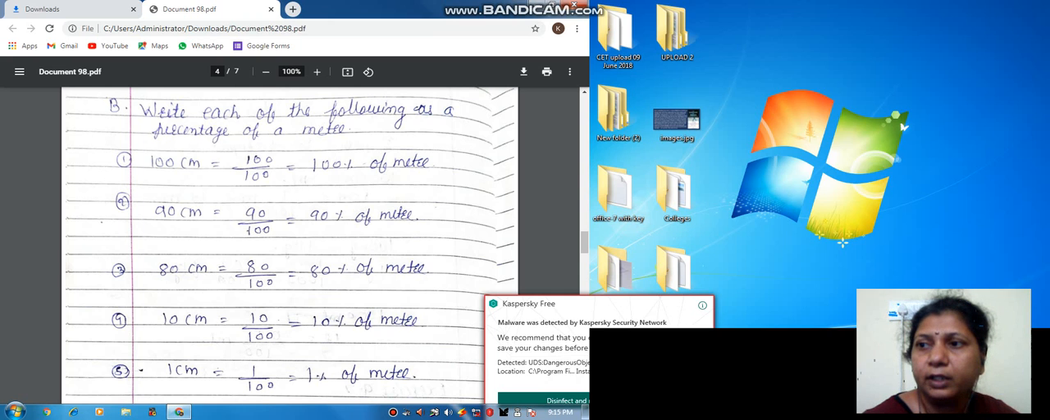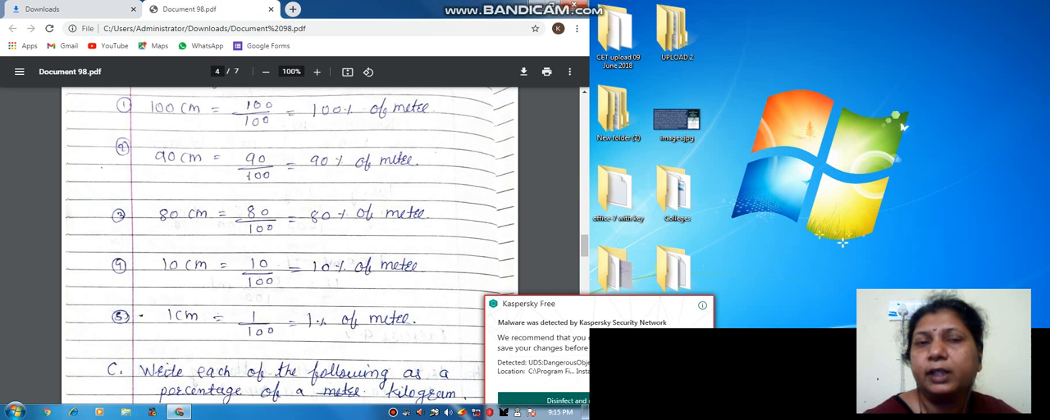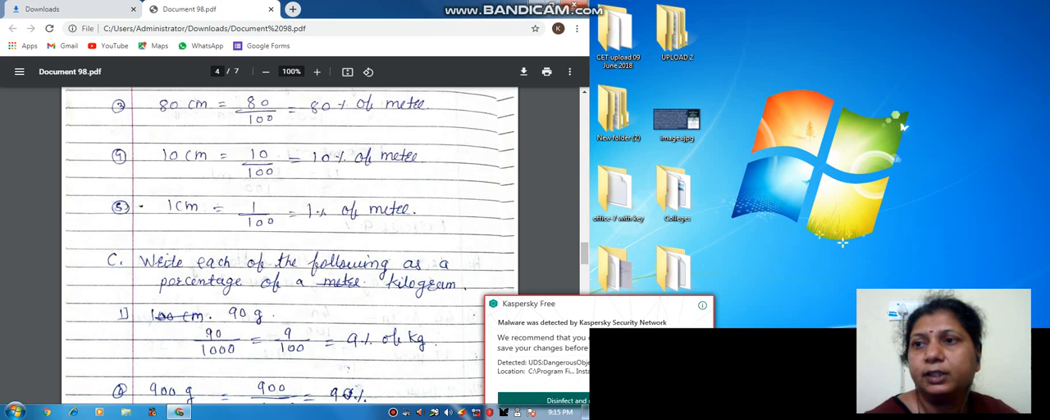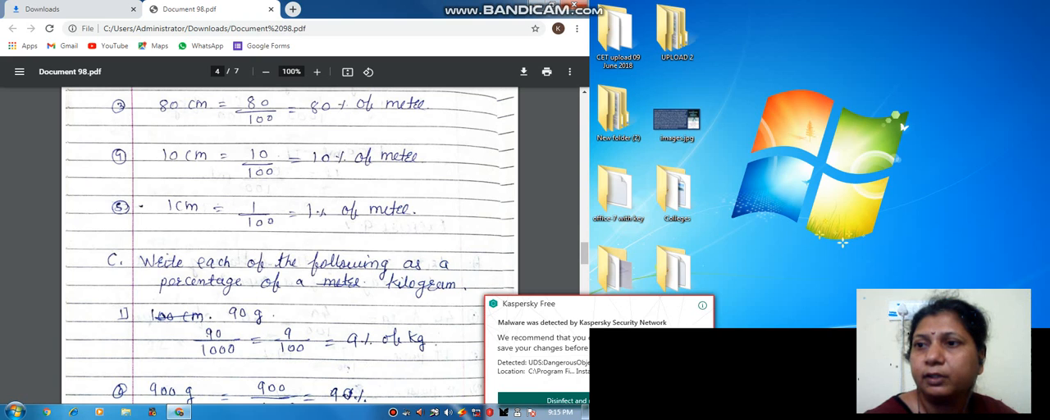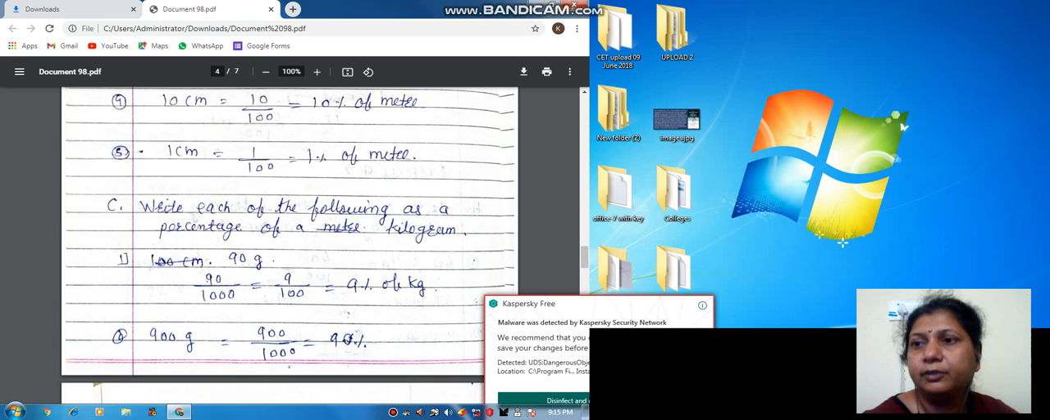Okay, now next, 10 centimeter. 10 centimeter means 10 upon 100, that is 10% of a meter. Next, 1 centimeter. 1 centimeter means 1 upon 100, that is 1% of a meter. Get it? So let's start the C. Fine. Write each of the following as a percentage of a kilometer. Now see here, there is a little bit of conversion.